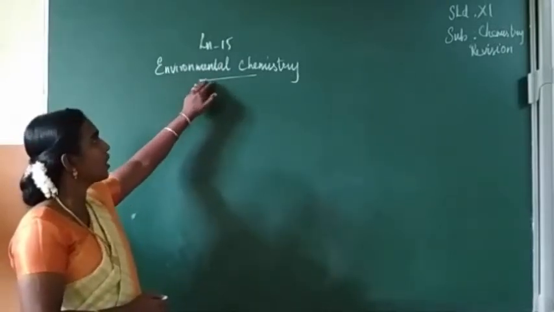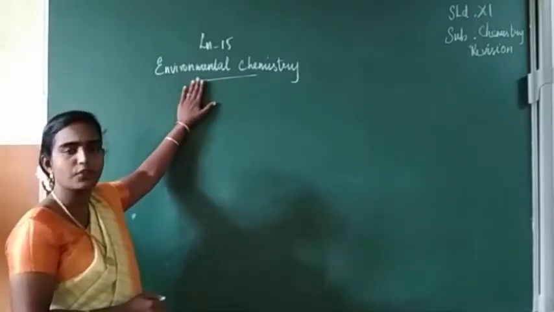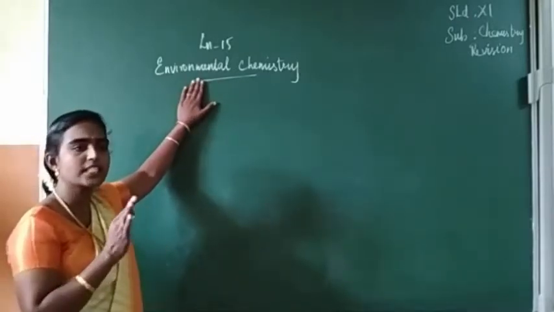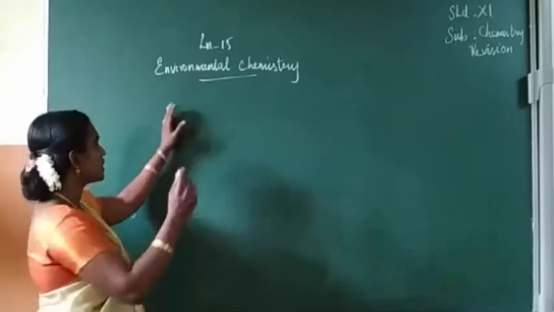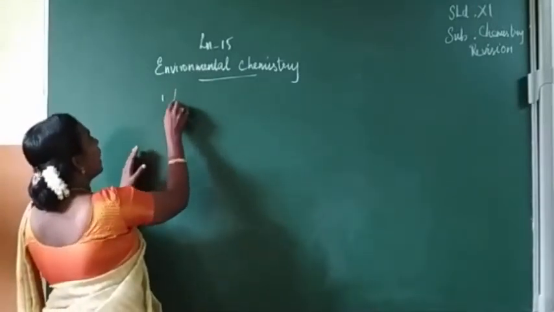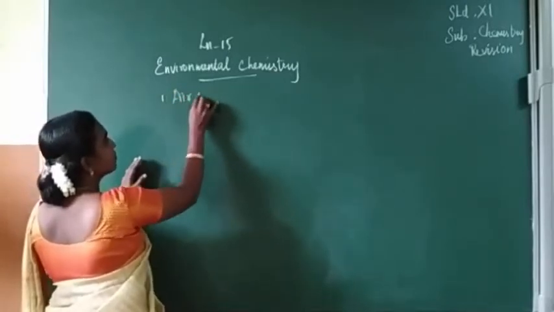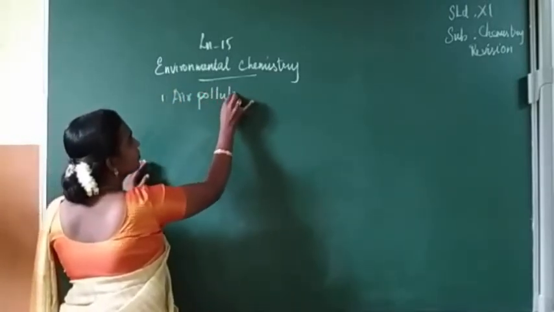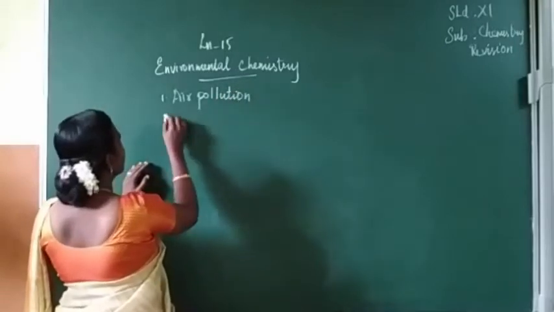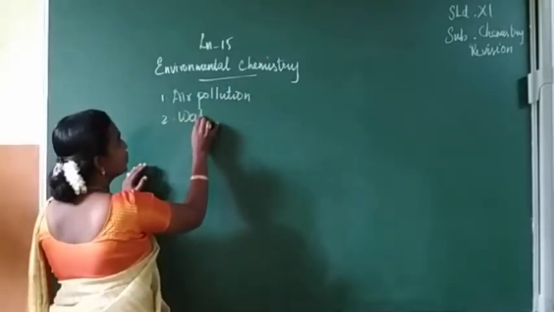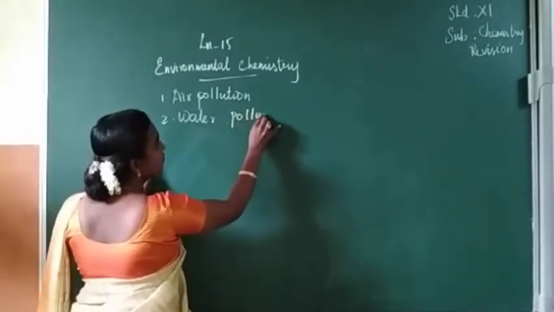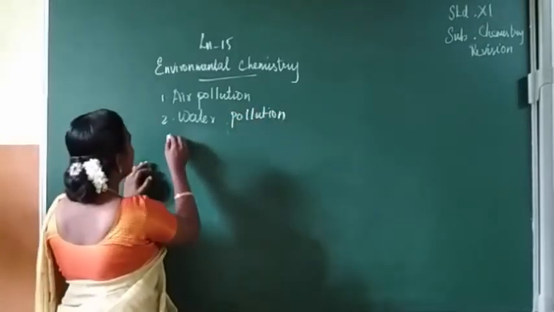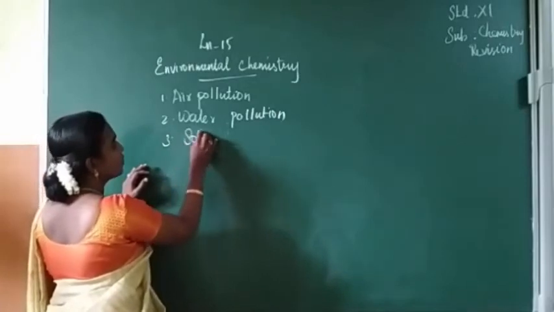So when we talk about environmental chemistry, it is given under three main headings, that is pollution: air pollution, water pollution, and the next one is soil pollution.